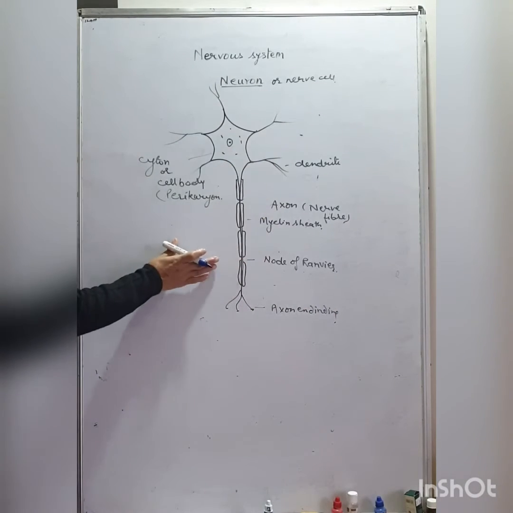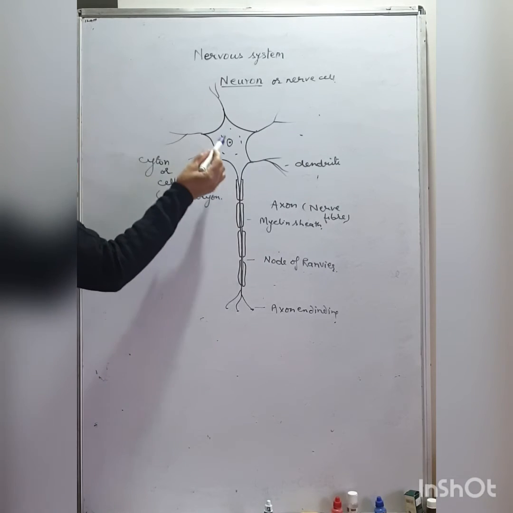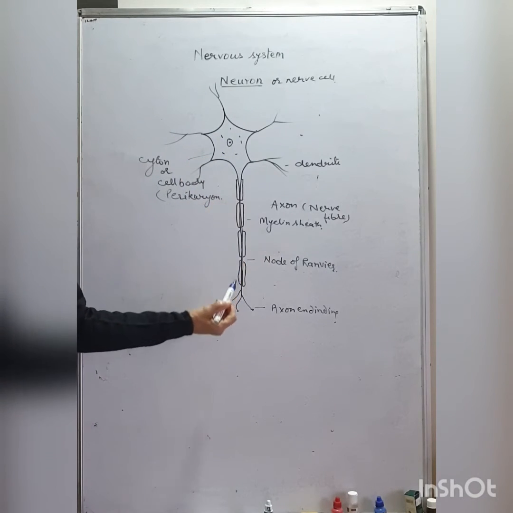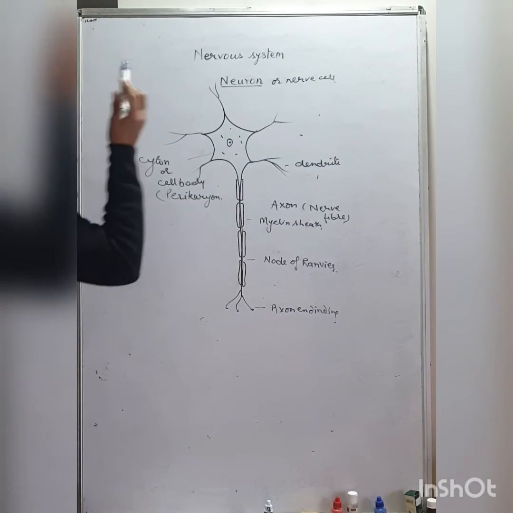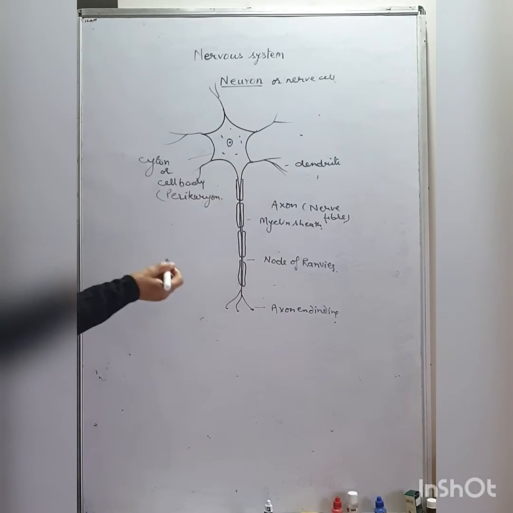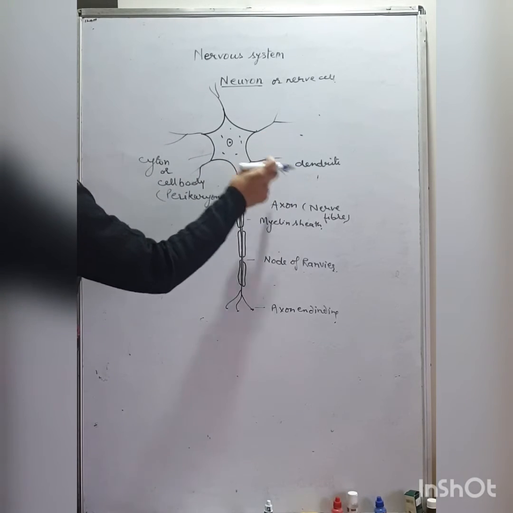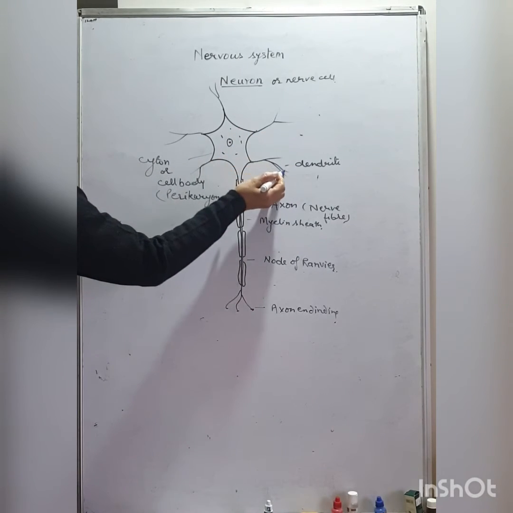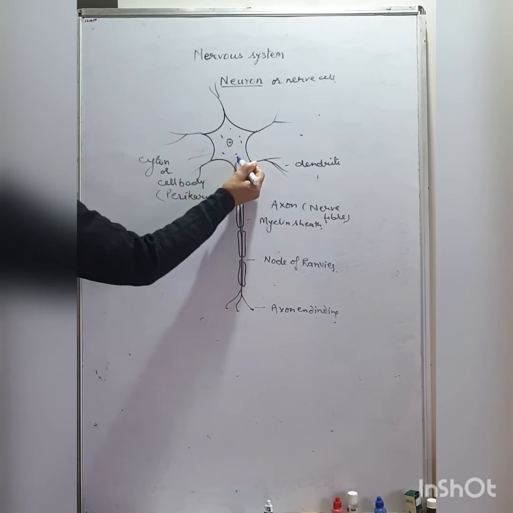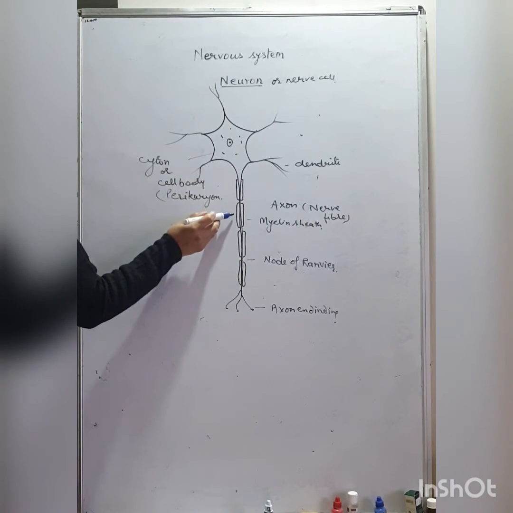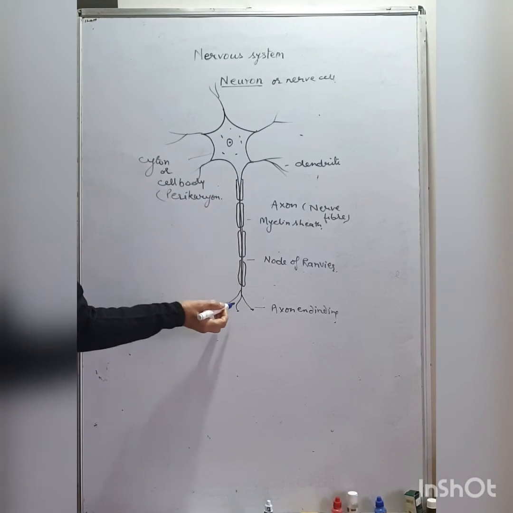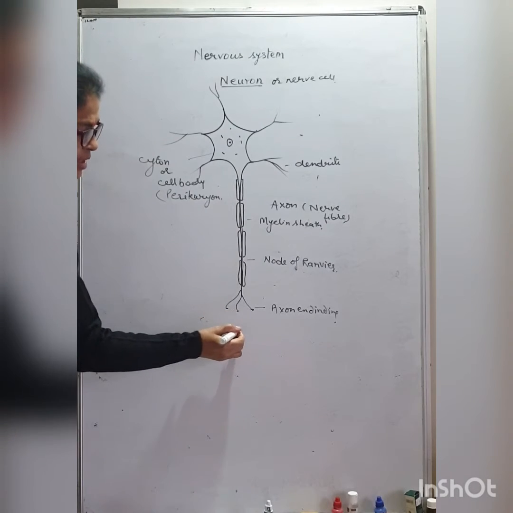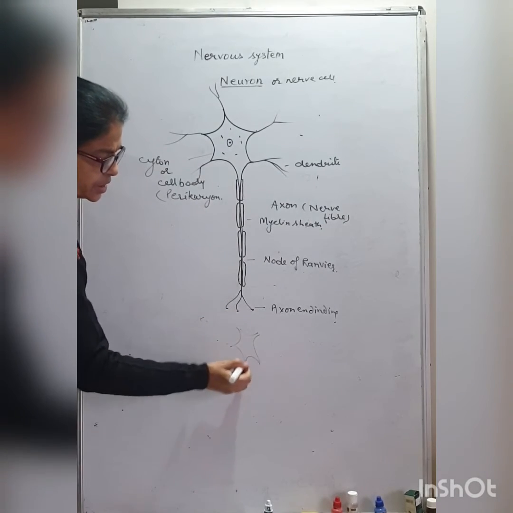So the whole structure is the dendrite, cytone, axon, axon ending, myelin sheath, and the gap is node of Ranvier. The dendrite receives the impulse, receives the message, and transmits the impulse to the cytone. Cytone conducts the impulse to the axon, and when the axon reaches the axon ending, another neuron is there.